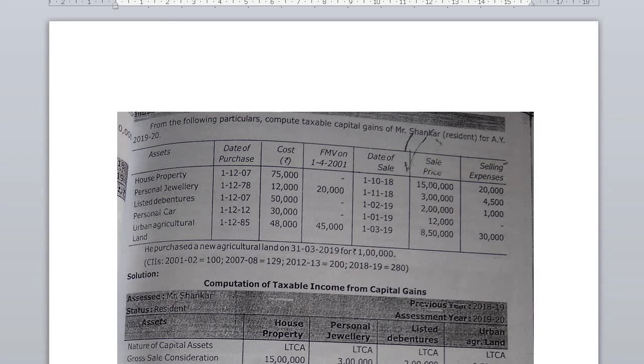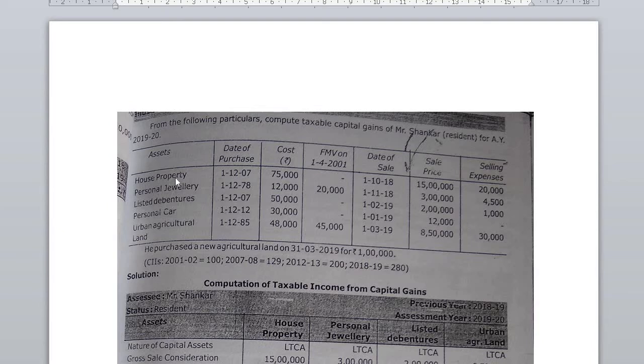Good morning, student. Go through question number 9. From the following particulars, compute taxable capital gain of Mr. Shankar. He is a resident for the assessment year 2019-20. See here, assets given, date of purchase given, cost of the asset given, fair market value given, date of sale given, sale price and selling expenses given. Selling expenses are nothing but realization expenses.